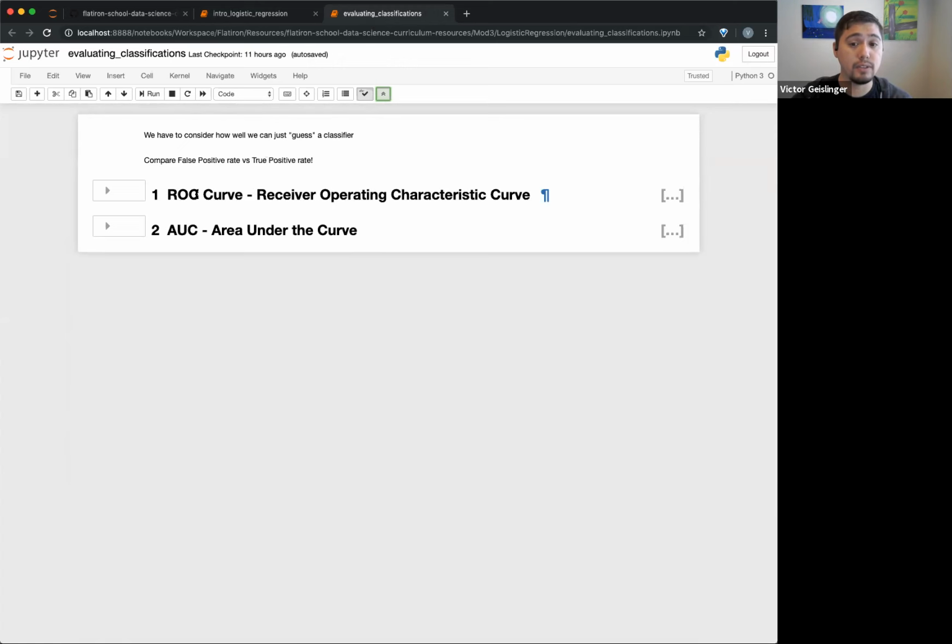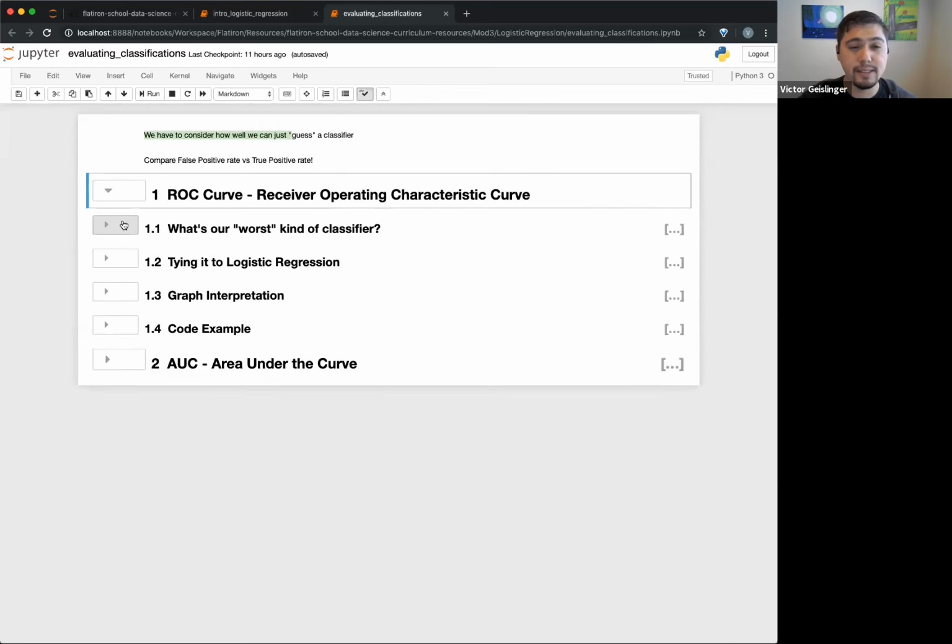We need to find the ROC curve, okay? Like what I was alluding to, we have to consider how well we can guess as a classifier. So we need to compare, and what we'll do in the ROC is basically say how our false positive rate compares to our true positive rate.